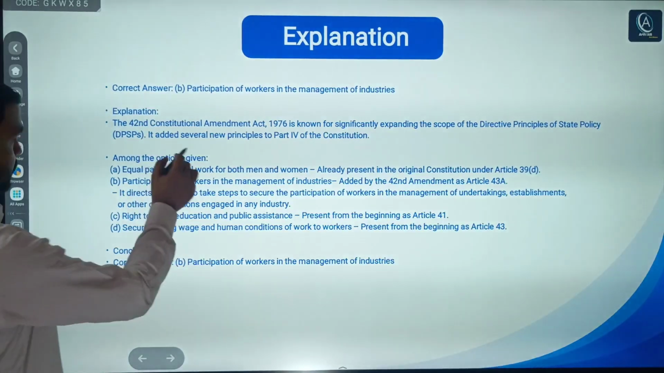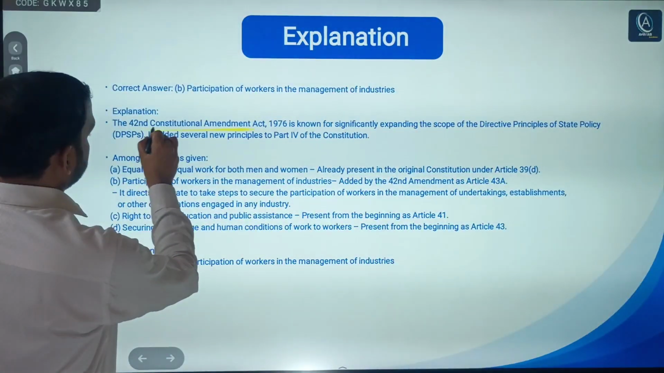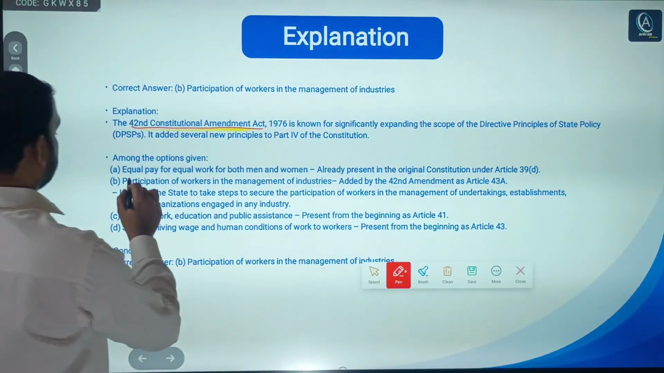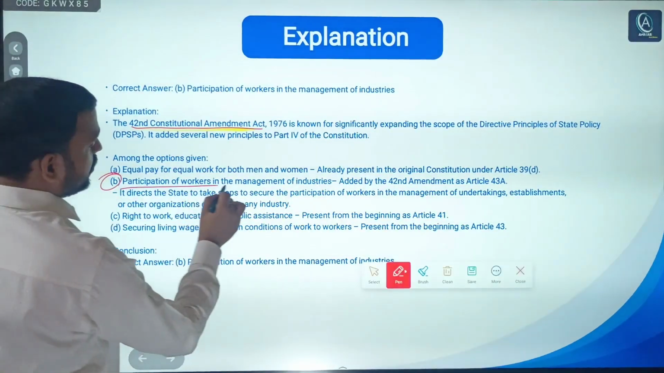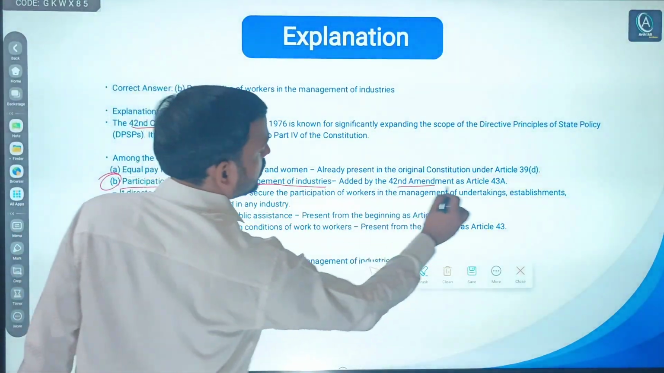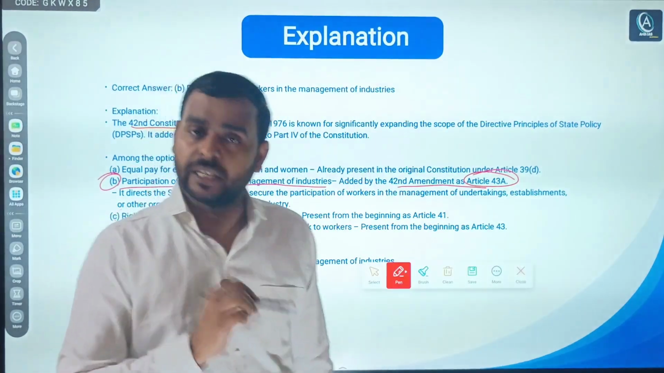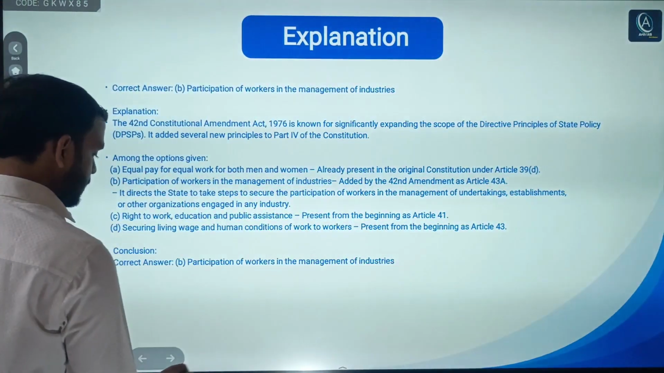Here is this one: participation of workers in the management of industries, added by the 42nd Constitutional Amendment Act and under Article 43A. No need to go further, I have already explained.